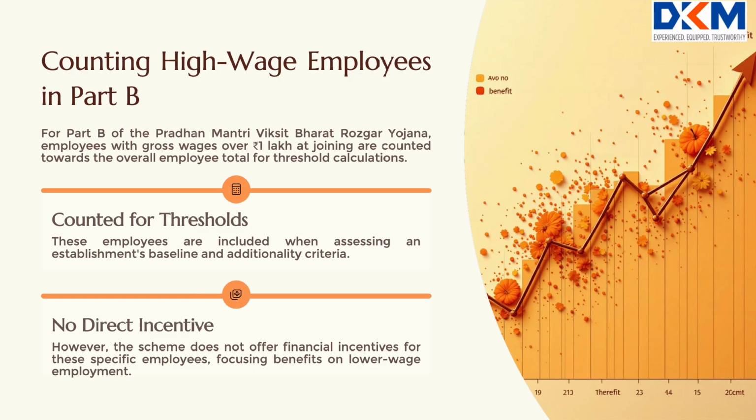Can an employee with gross wages above Rs 1 lakh be counted for threshold calculation under Part B? Yes, employees with gross wages above Rs 1 lakh at the time of joining will be counted for calculating threshold, additionality, but no incentive will be paid in respect of them under the scheme.